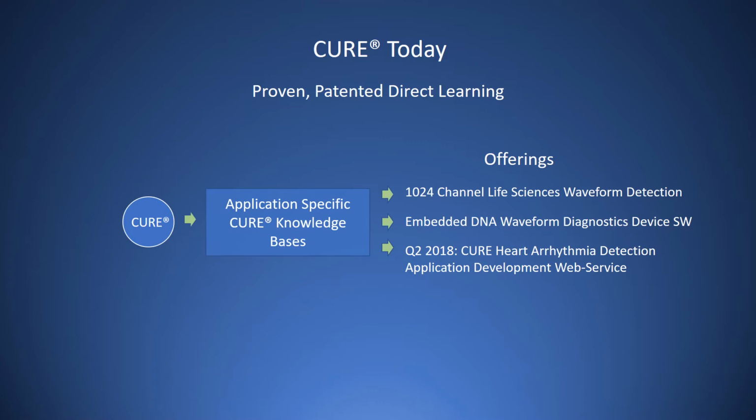We also offer two products that emerged from the R&D projects described earlier. One is a 1024 channel stem cell arrhythmia detection application for life sciences adverse drug reaction testing. The other is an embedded DNA diagnostics waveform application that we believe can challenge the incumbent hardware-heavy DNA diagnostic systems in the market. Rokio is also engaged with a partner company that plans to launch a consumer application based on Cure in the sports performance and training market.